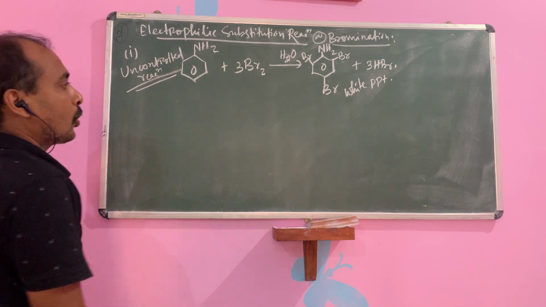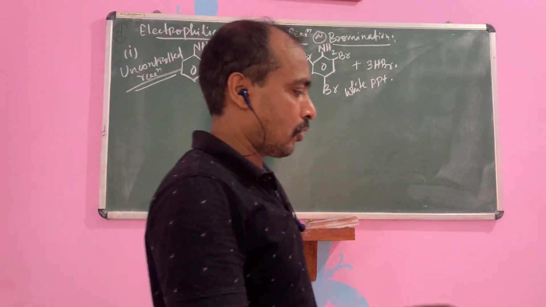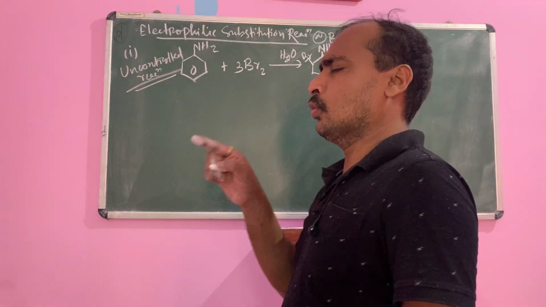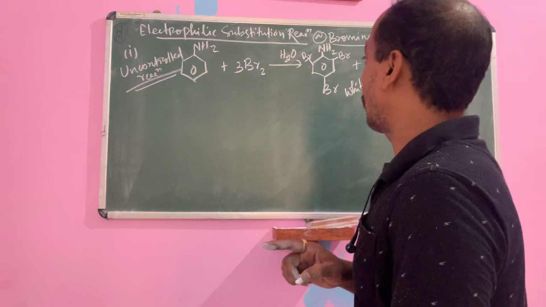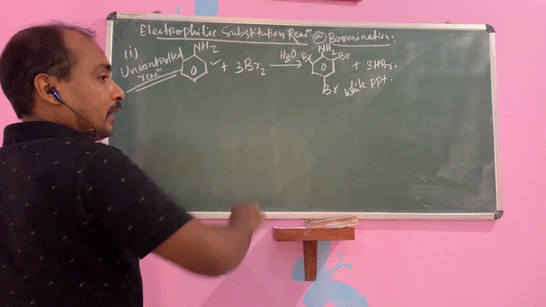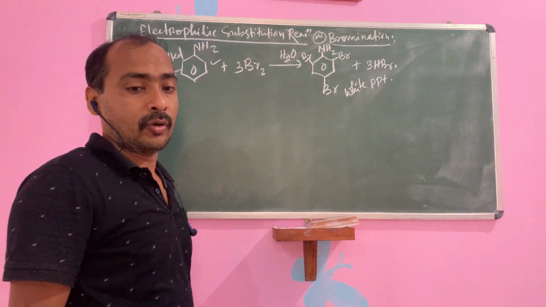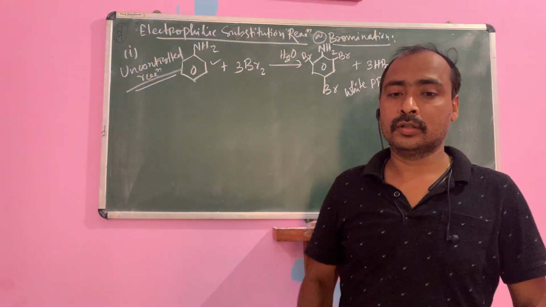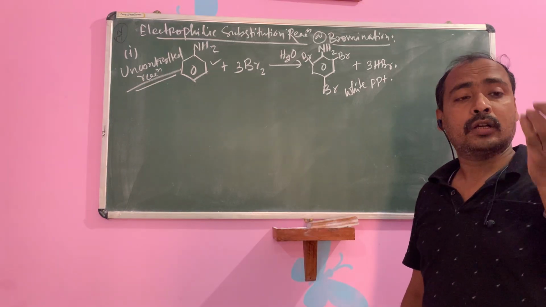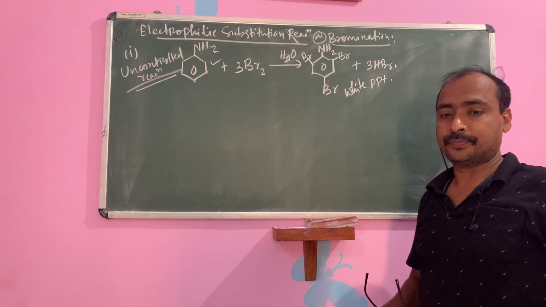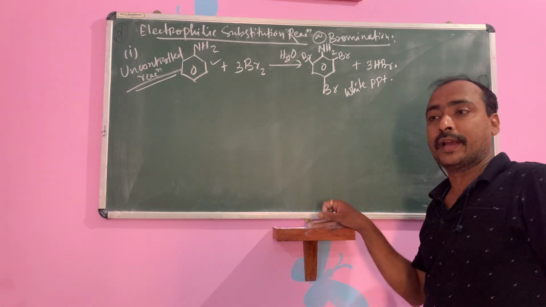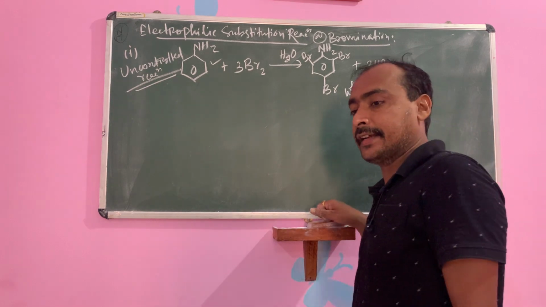So how to control, how to attach only the derivative, means only substitute at one position. So before going to that bromination, first what do we have to do? Aniline is treated with acid anhydride. Okay, children. Then we can control. That is CH3 C double bond O, that is your C double bond O CH3, in presence of pyridine. Okay, children. So first aniline is treated with the acid anhydride.